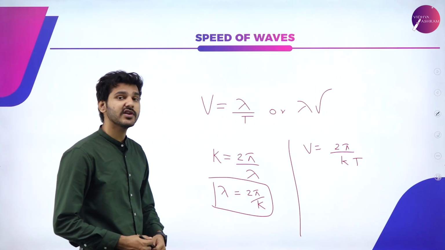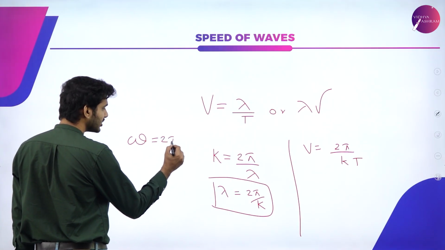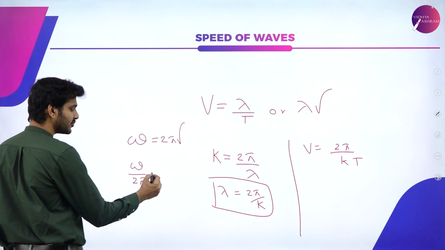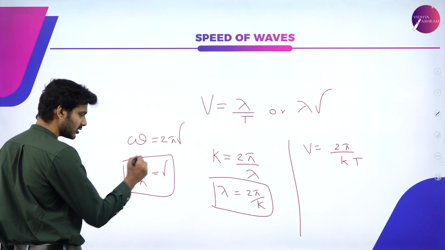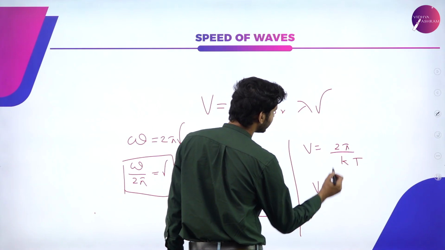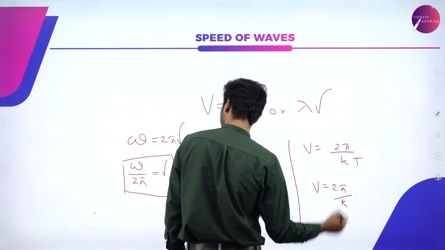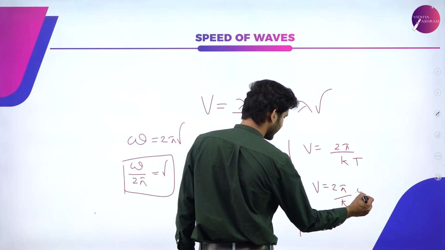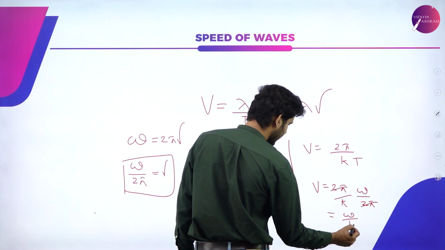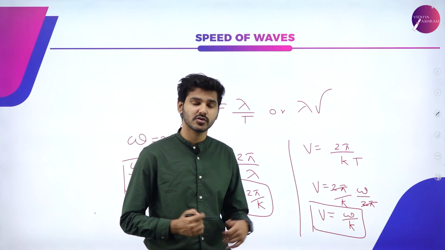Now again, instead of mu, we can also substitute one more equation we learned, that is in terms of angular frequency. Omega is equal to 2 pi mu, or mu is equal to omega by 2 pi. So you can substitute this equation also and substitute it here. So you get another equation, that is v will also be equal to, instead of lambda, we have 2 pi by k into omega by 2 pi. So 2 pi and 2 pi cancel. You have omega by k, which is equal to v.